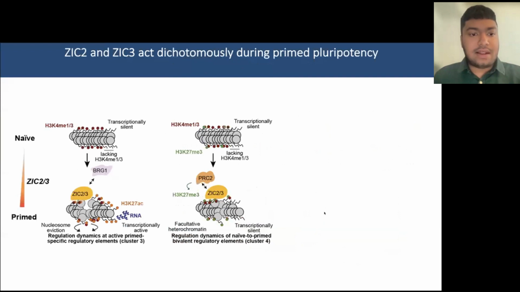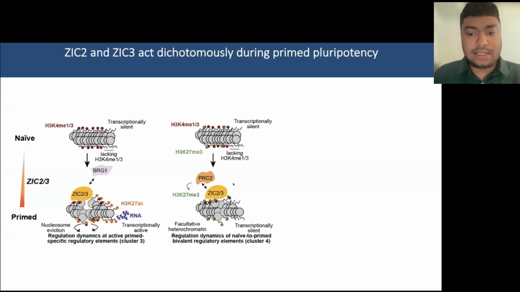So I'd like to summarize my findings from my work so far. And basically, what we observe is that ZIGs 2 and 3 are highly upregulated in the transition from naive to primed pluripotency, and that they have very diverse roles across different chromatin contexts, and that over cluster 3, which are these prime-specific enhancers, ZIG2 recruits BRG1 and maintains these loci in an active open state, whereas in cluster 4 loci, which are bivalent promoters, generally they interact with EZH2, which is part of the PRC2 complex, to maintain H3K27me3 over these loci.